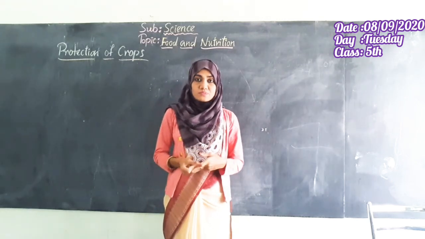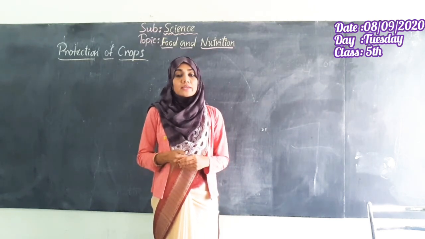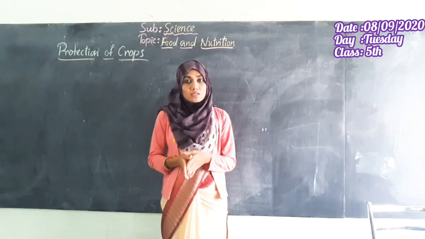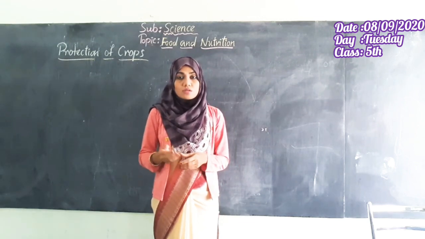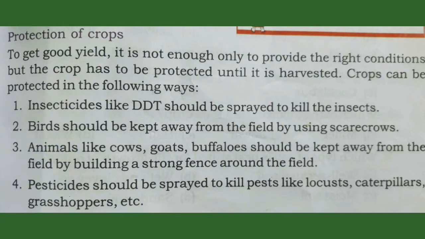Protection of crops. The crops that we grow through the process of agriculture need protection, isn't it? So what are the various steps involved in the protection of crops? Let's have a look at this. To get a good yield, it is not enough only to provide the right conditions, but the crop has to be protected until it is harvested. So crops can be protected in the following ways.